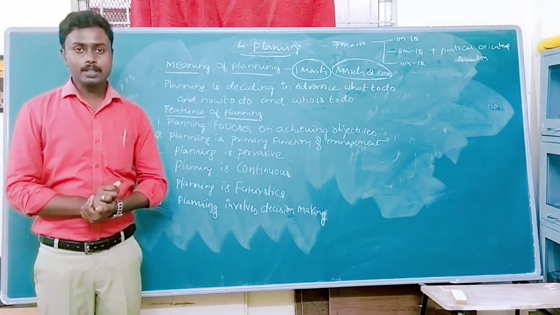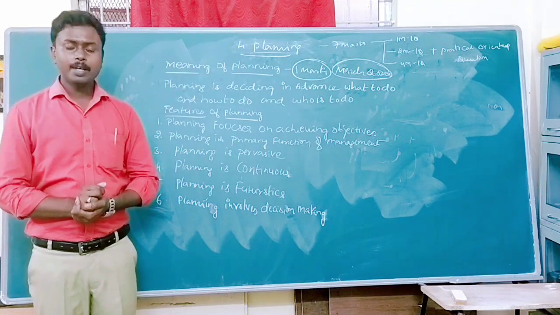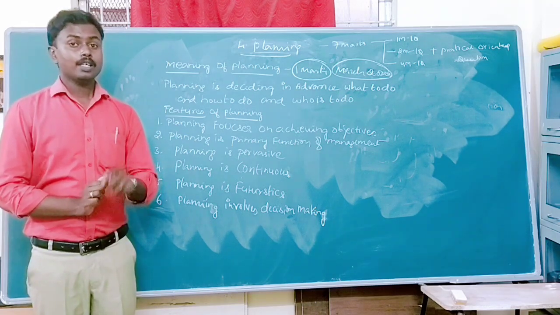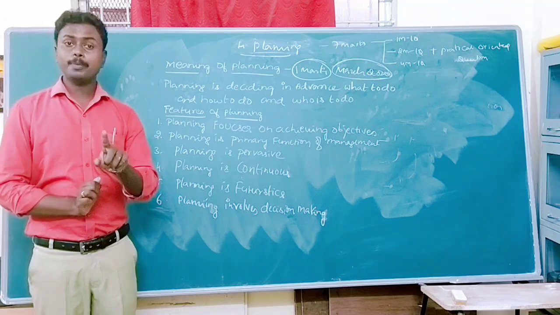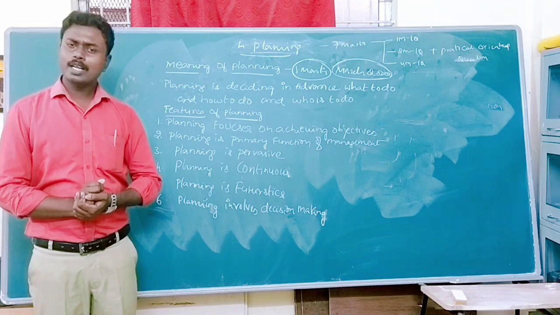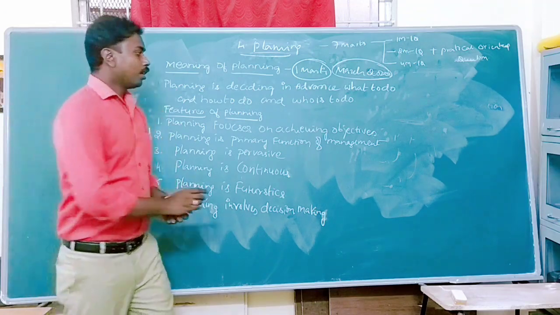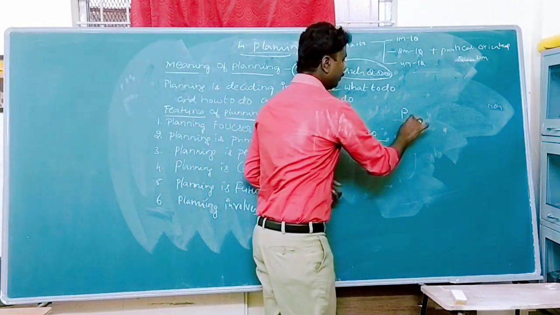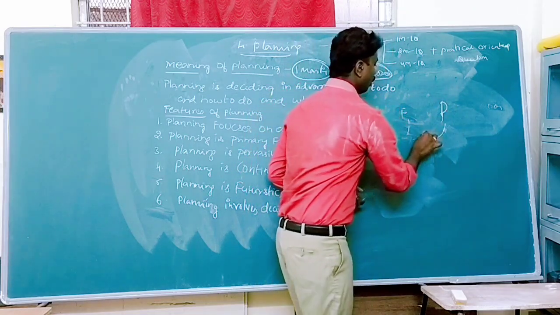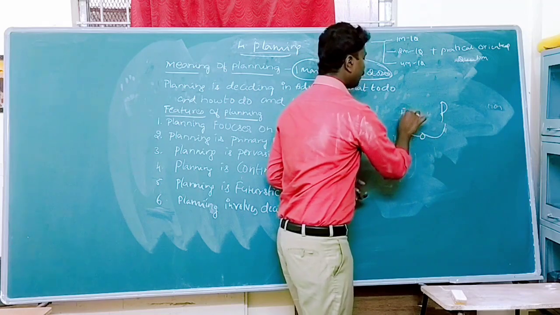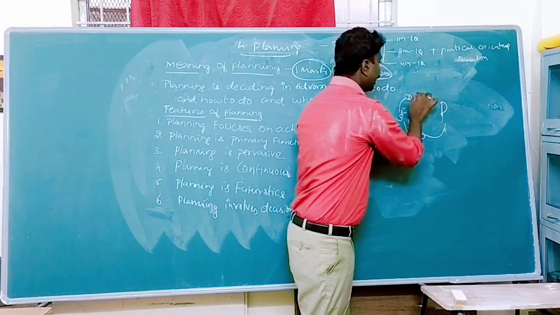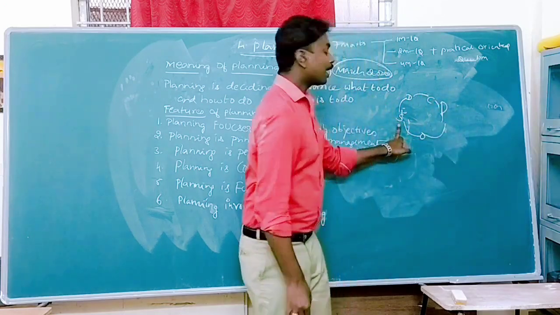Planning is the first function of management. I already explained in chapter number 1 that management is a continuous process. What are the processes we have in management? There are 5 functions of management. What are they? First function is planning. Second is organizing, next we have staffing, next directing, and the last function is controlling.